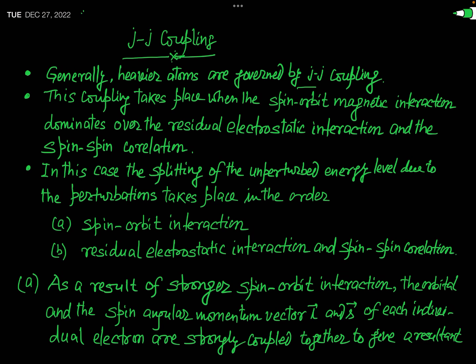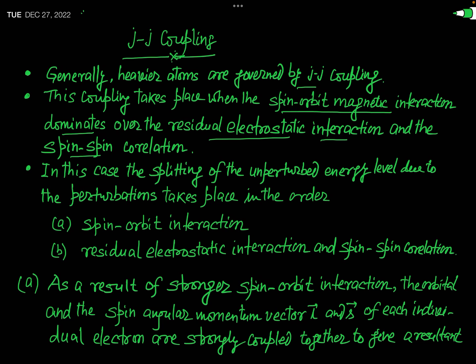In fact, this JJ coupling takes place when the spin orbit magnetic interaction dominates over the residual electrostatic interaction and the spin-spin correlation. As you know, there are three perturbation terms in the total energy of the atom: spin orbit magnetic interaction, residual electrostatic interaction, and the spin-spin correlation.